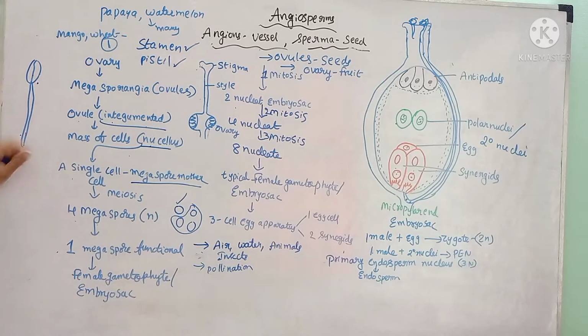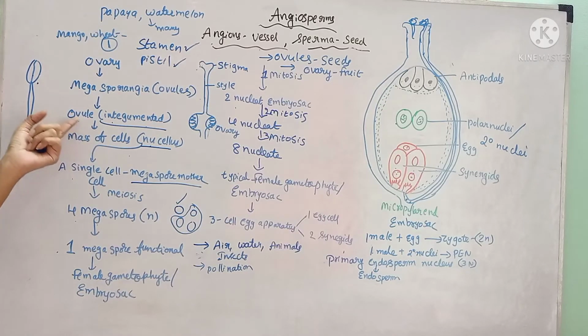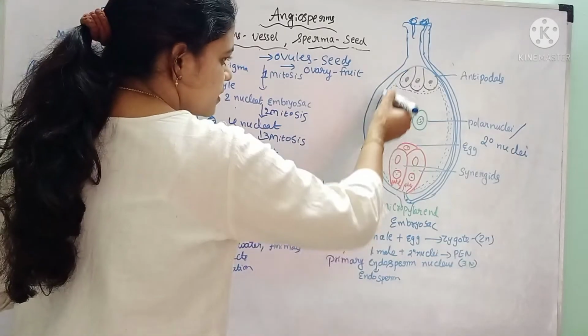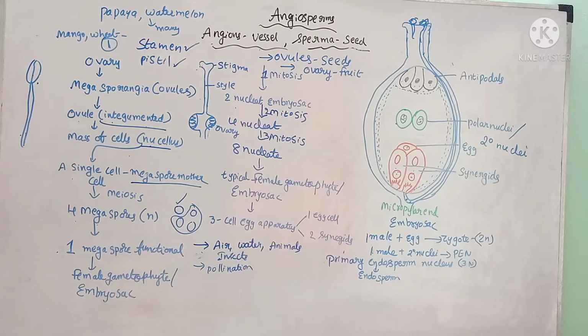The ovules are the megasporangia. If we see the structure of the ovule, it is covered by integuments. There are several integuments, or covering-like structures, present around the ovule, and the body of the ovule consists of a mass of cells. That mass of cells is called the nucellus.